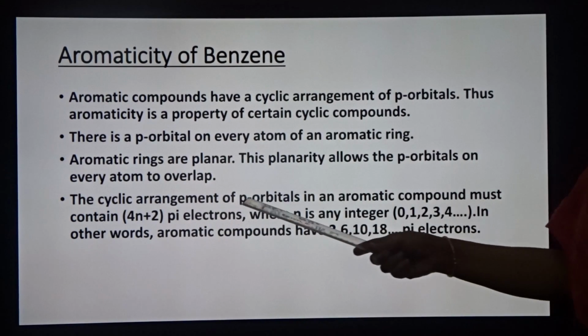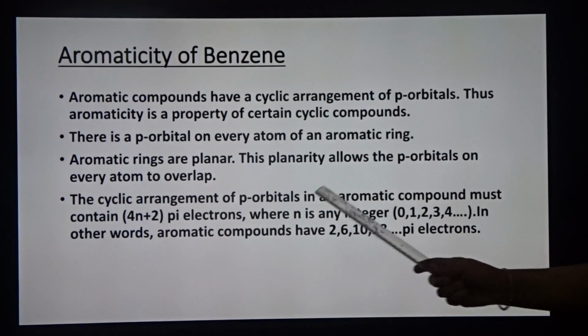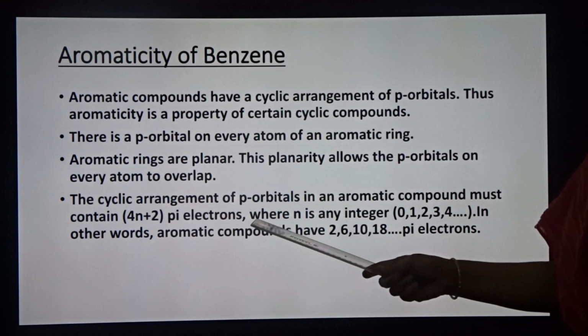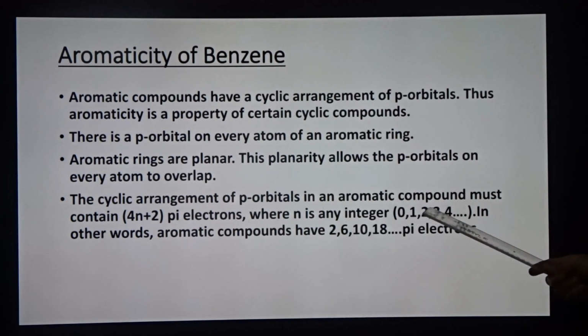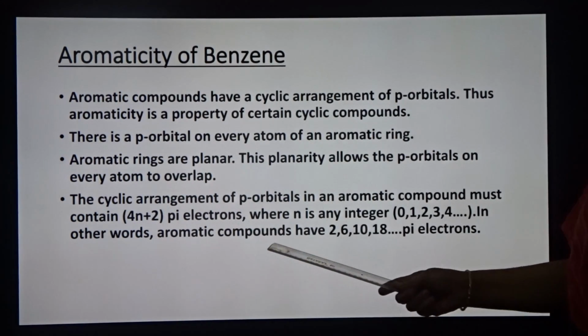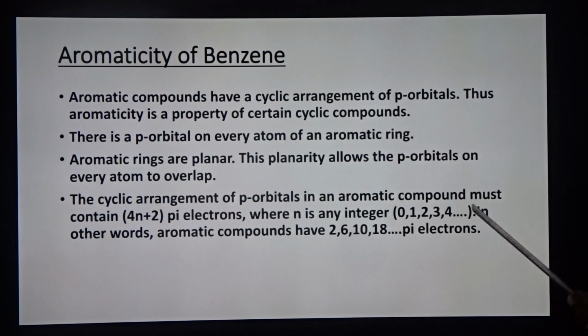The cyclic arrangement of p orbitals in an aromatic compound must contain 4n plus 2 pi electrons, where n is an integer 0, 1, 2, 3. In other words, aromatic compounds have 2, 6, 10, 18 pi electrons.